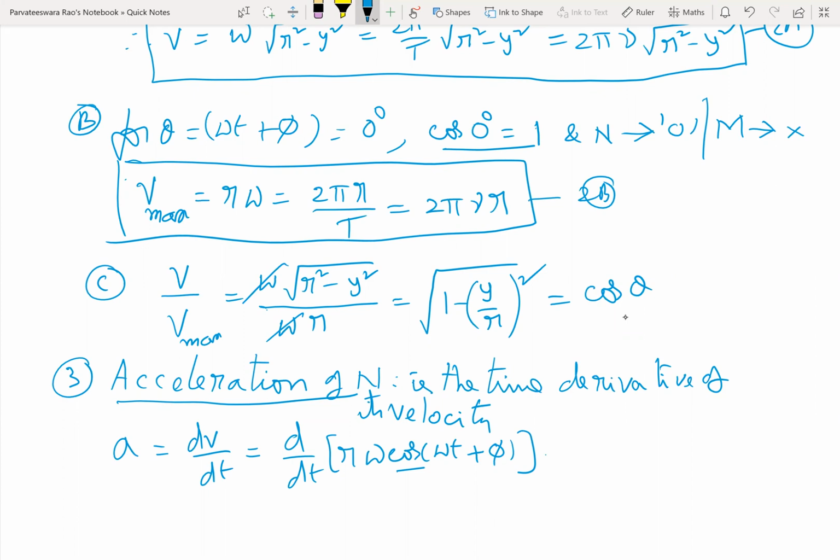So this will be r omega into minus sin omega t plus phi. Derivative of omega t with respect to t is omega.